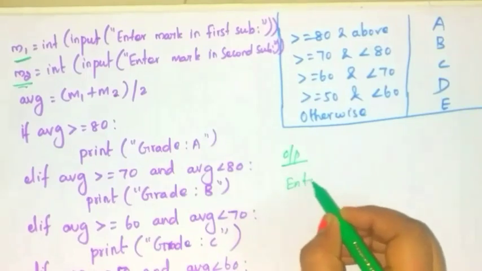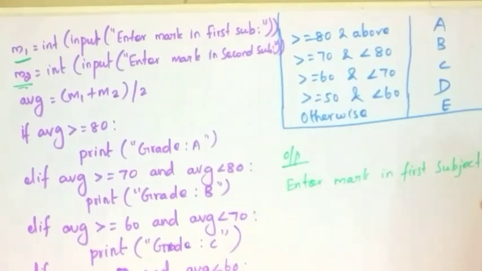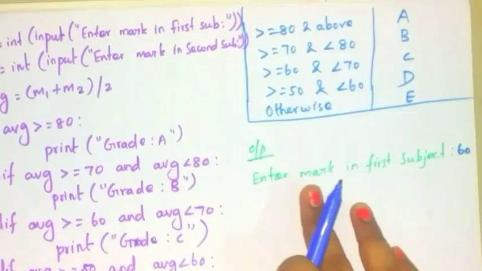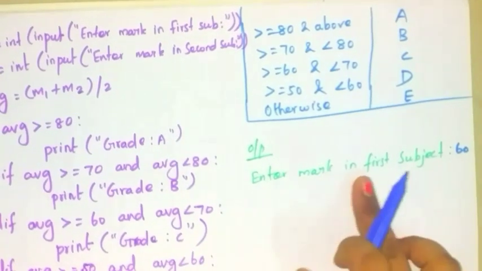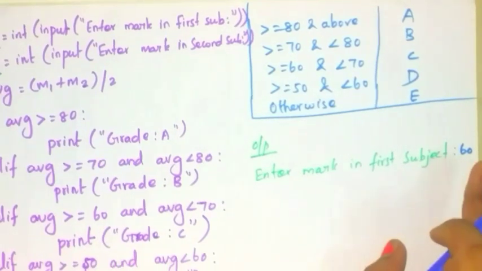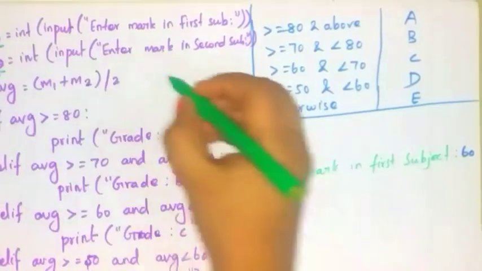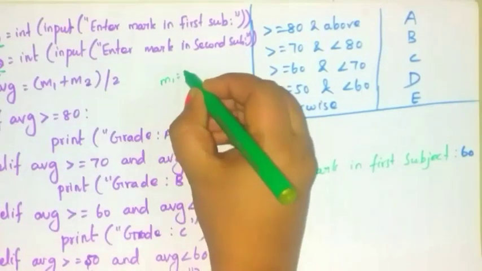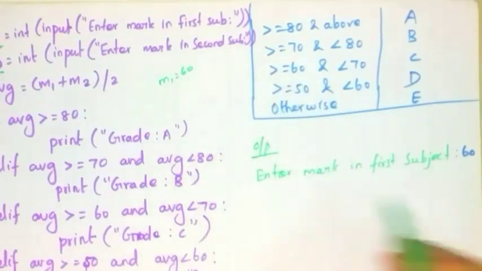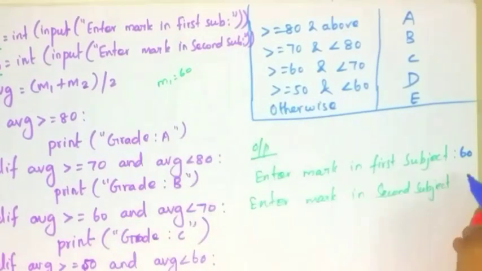Enter mark in first subject. Okay, here write your mark 60. The Python interpreter asks you to enter your first subject mark. Okay, so you are giving your mark as an input, that is 60. Okay, what is the value of the m1 variable? m1 is equal to 60. Okay, next enter mark in second subject. Here you have to give the second subject mark, that is 70.